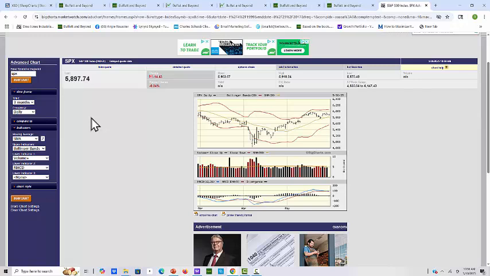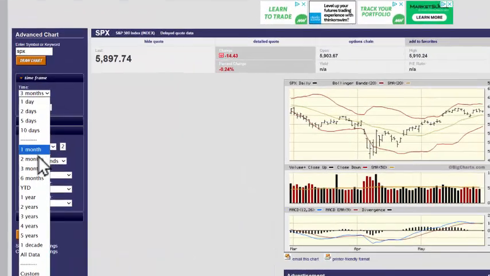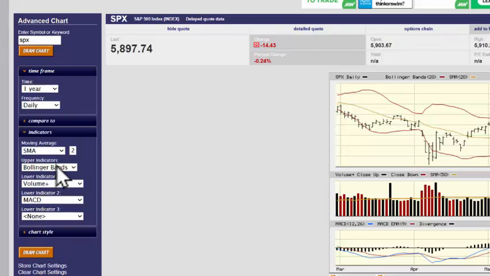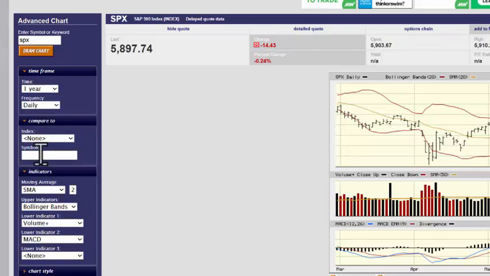So let's go. I'm moving this a little bit, and we're just looking at this part in here, but let's go over to 1 year, and we're going to compare it to the SMH, and let's put in the XSD.